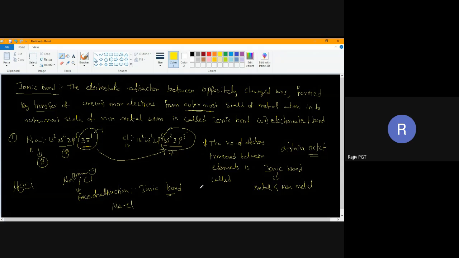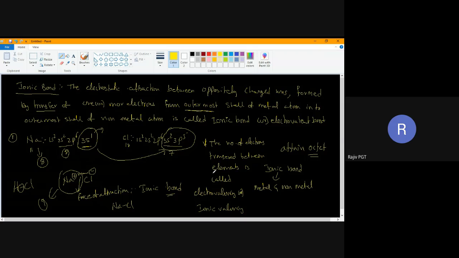Electrovalency or ionic valency. Now look here. Sodium transferred how many electrons? 1. That is why its electrovalency is 1. Chlorine accepted how many electrons? 1. How many electrons are transferred between them? This is transferring 1 electron. It is receiving 1 electron. So the number of electrons transferred between elements is called electrovalency.